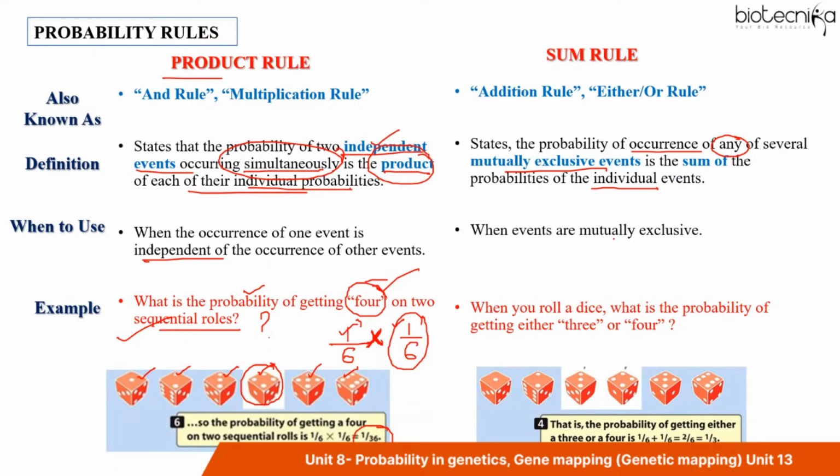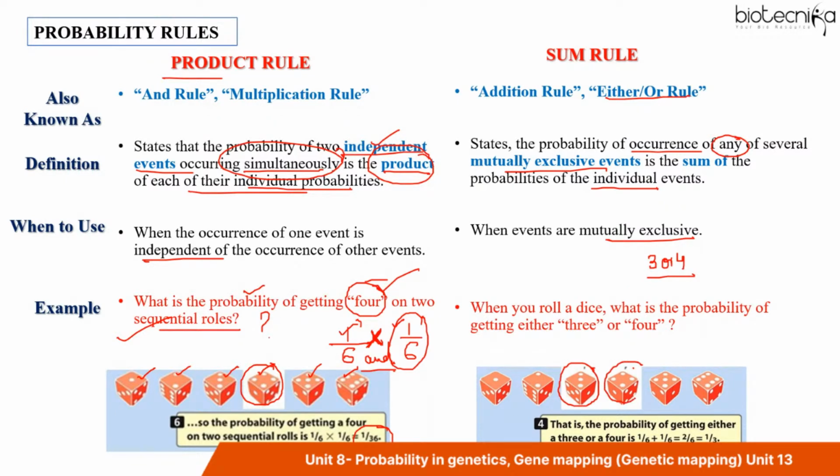However, what is mutually exclusive? If I ask you, when you roll a dice, what is the probability of getting number 3 or 4? So this is an either-or condition, right? Here it was an and condition, right? Either-or means that when you roll a dice, obviously the dice will either show number 3 or 4.